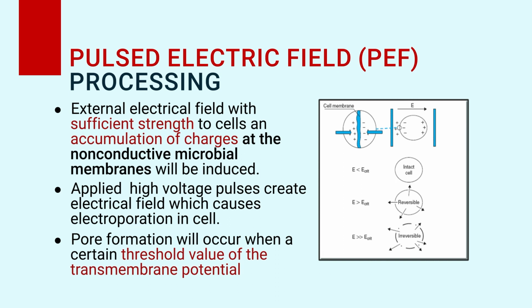Once it is sufficiently large, it will cause irreversible damage to the cell. The cell will not repair thereafter, and that would be the inactivation of that particular cell, through the potential developed due to the distribution of ions, which is called transmembrane potential.